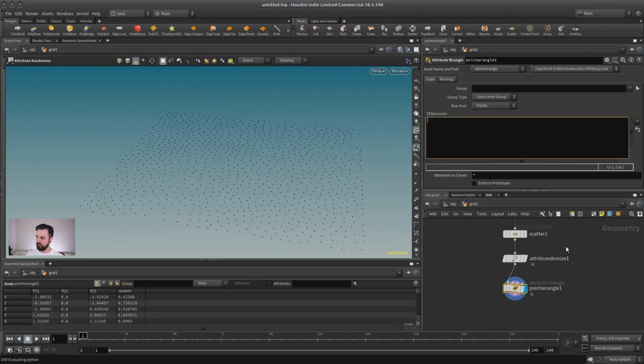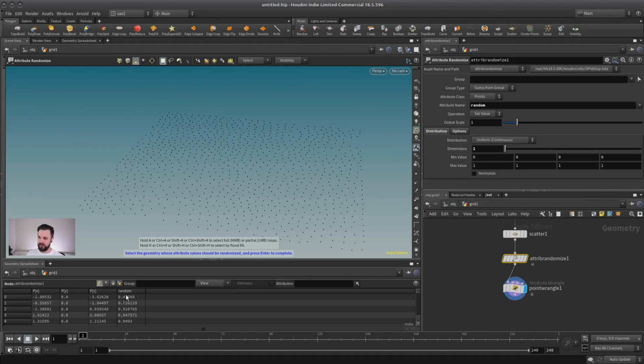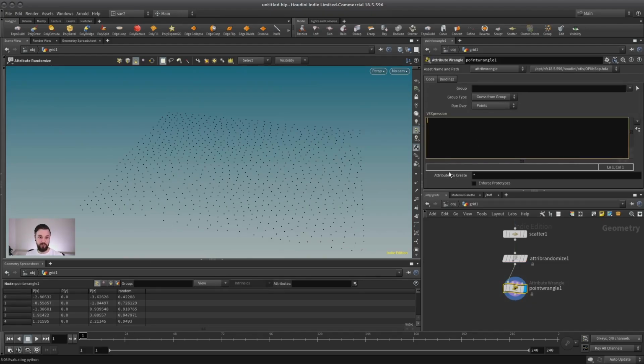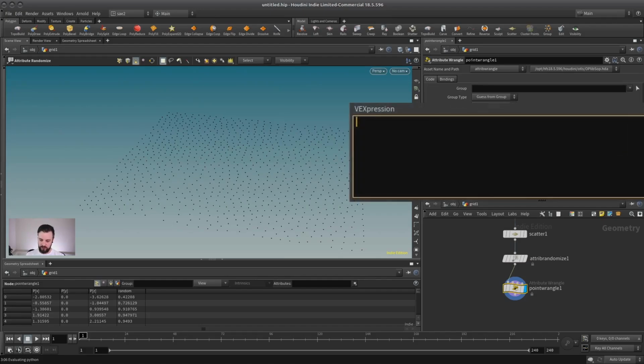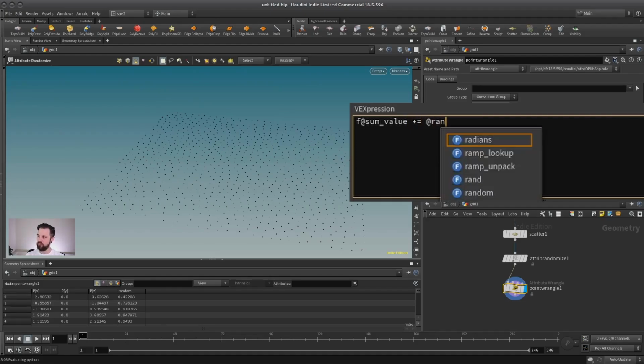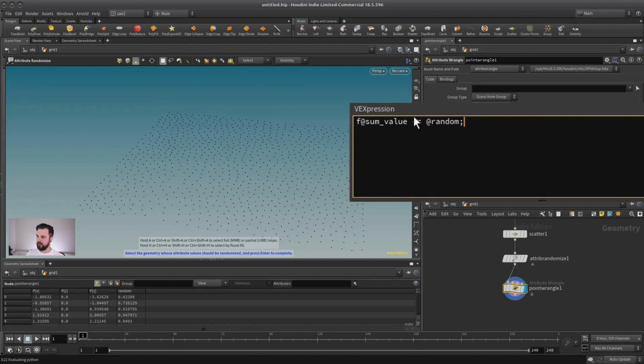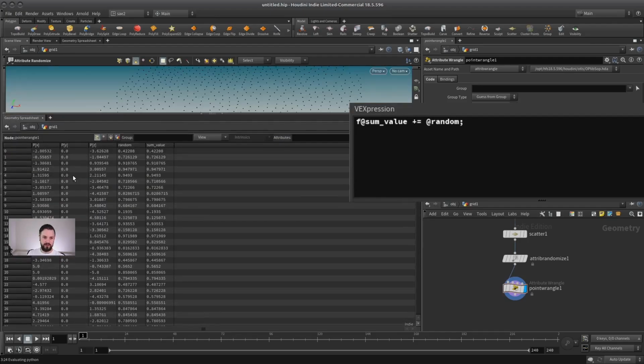So for example, I created a random attribute here called random, and it creates a number between 0 and 1. And let's say I wanted to create a sum of all those numbers on each point, then I could try something like this. I create a sum value of everything that is there. So I add to this constantly the current random attribute. And what we would hope to get is a sum of all those numbers. But as you can see, every single point calculates the result as if there was only one point. And that is very important.